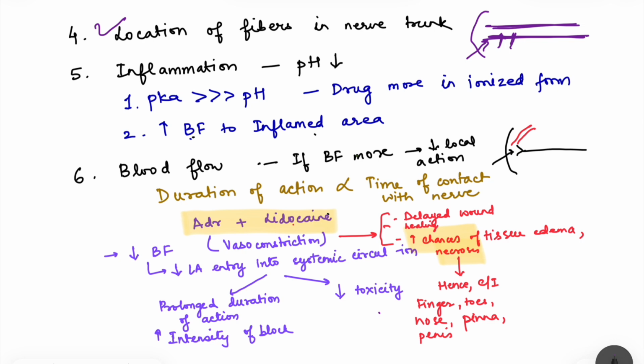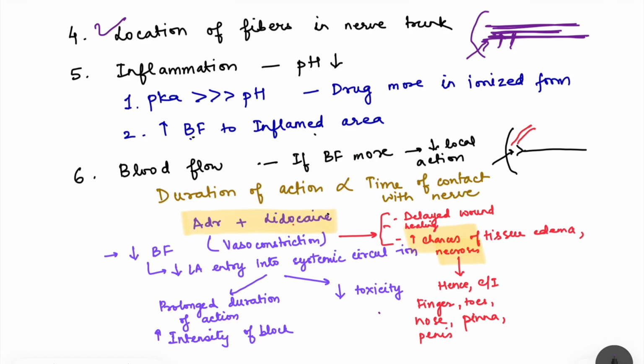The outer sheath is epineurium, then there is perineurium, and finally we have endoneurium. So the anesthetic should cross these sheaths to reach the neurons. The inner neurons in this nerve will be affected later because the local anesthetics will reach those neurons later.